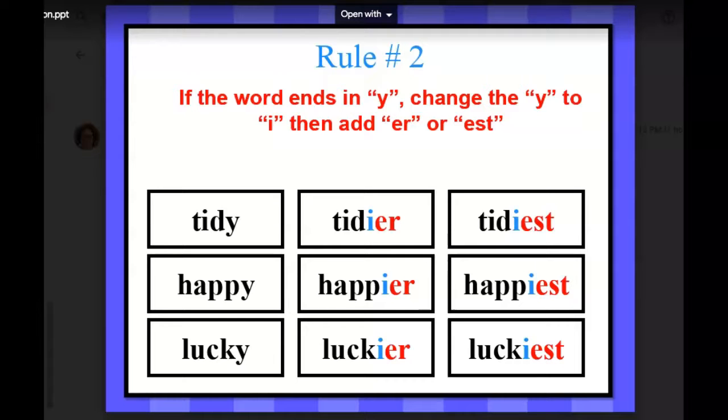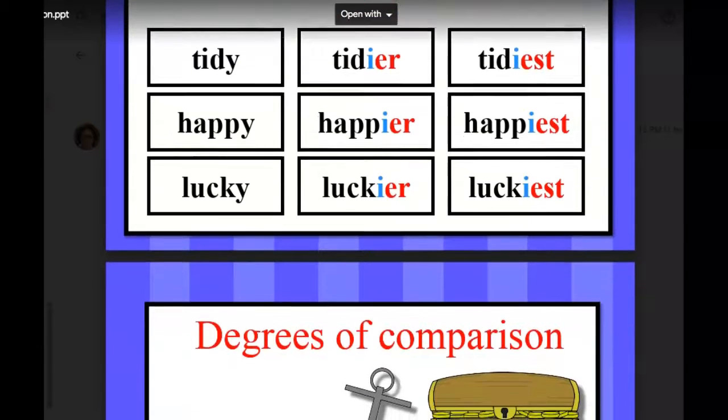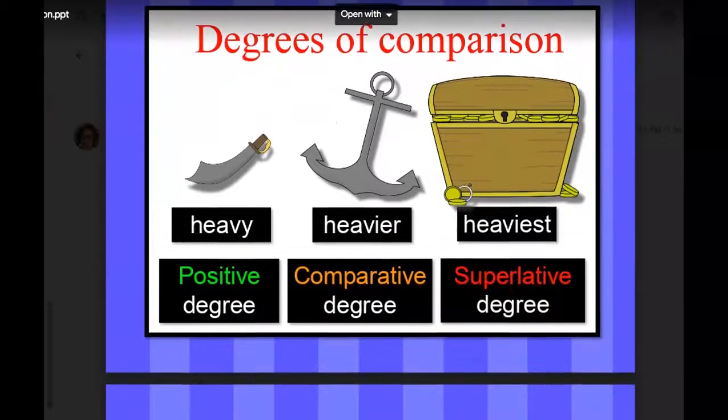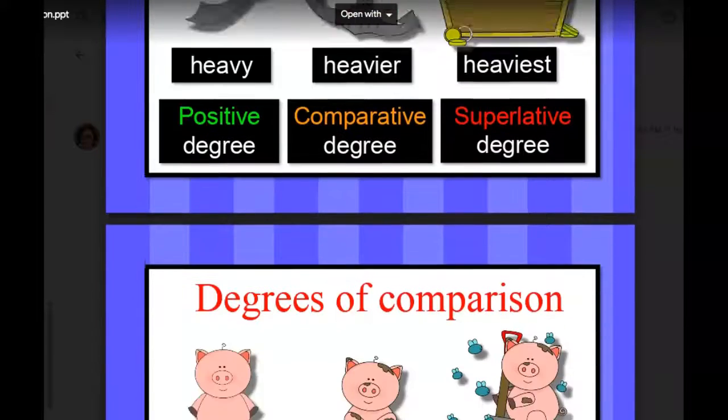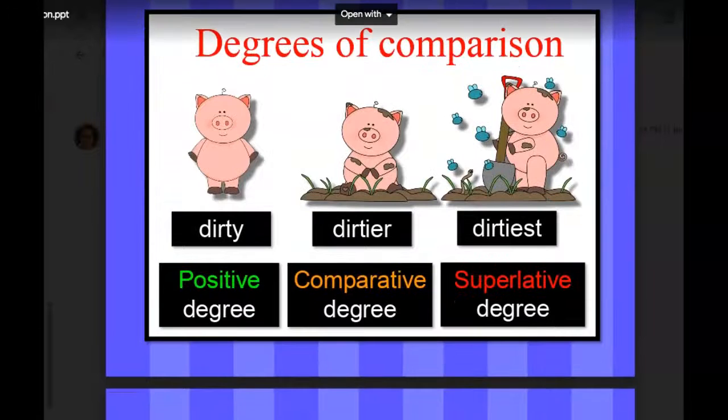You are going to have two words on your work today that have a Y that you need to drop, add the I and then the ER, or drop the Y, add the I and then the EST. And those words are windy and heavy. So windy turns into windier and windiest. Heavy turns into heavier or heaviest. You will notice that when you get to work. So here are those degrees of comparison.